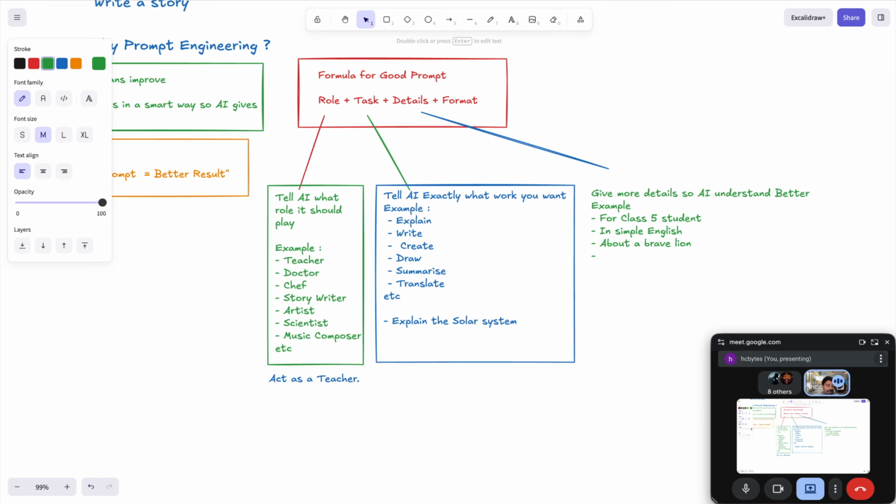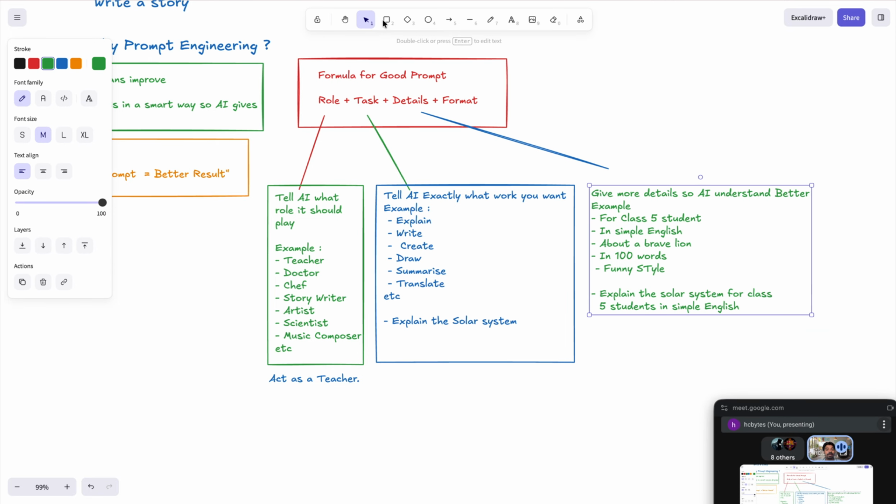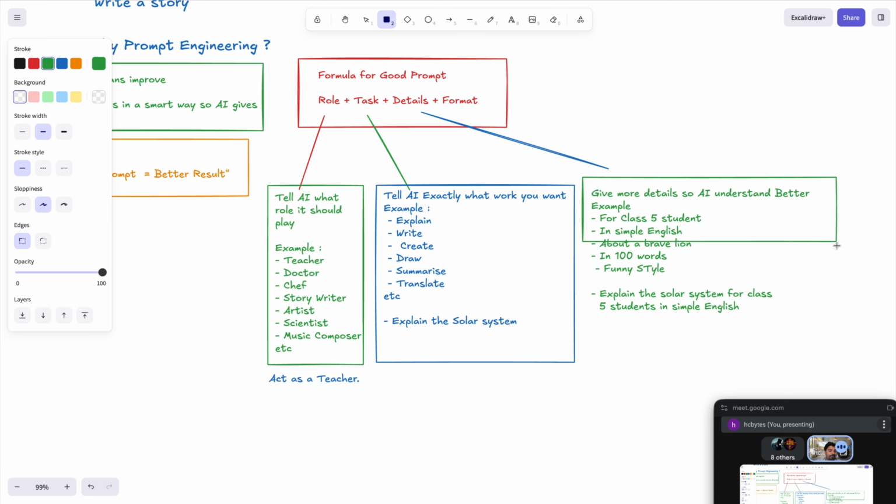I can also tell AI to write in 100 words. I want that answer in 100 words only. And I can also tell it a funny style. That means, for example, I tell AI: explain the solar system for a class 5th student in simple English. So this is the way we write the prompts and give the instructions. Now this detail is done.